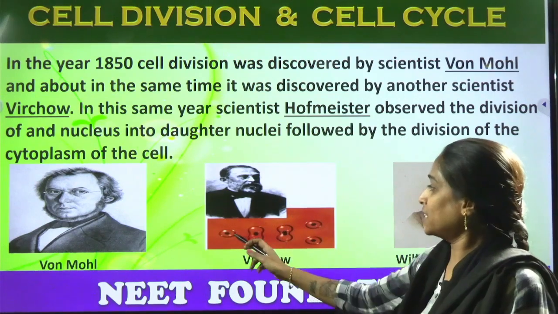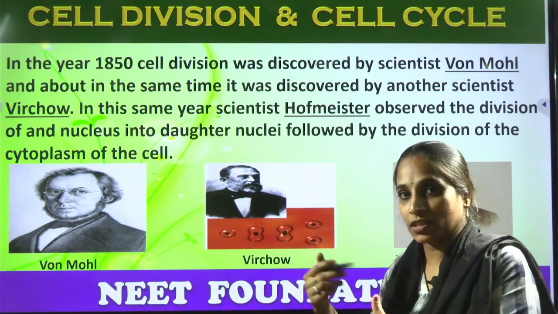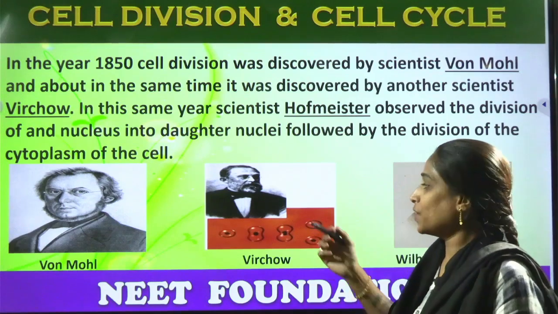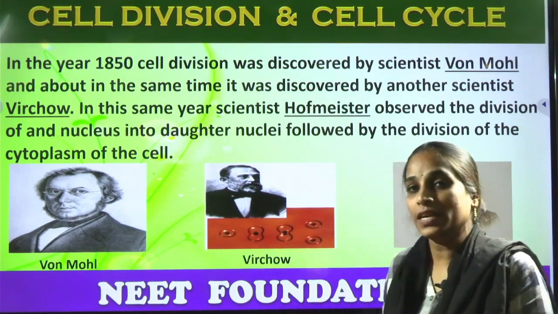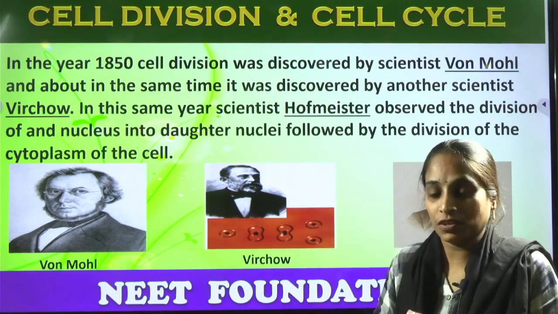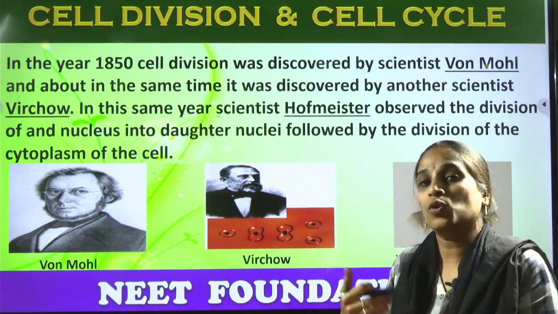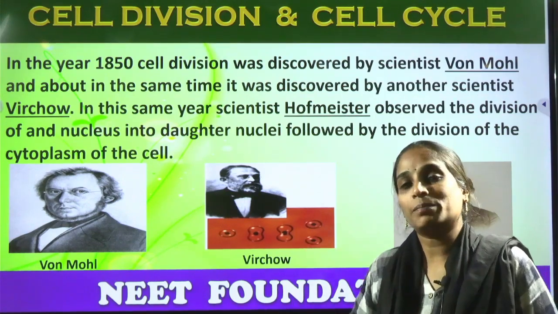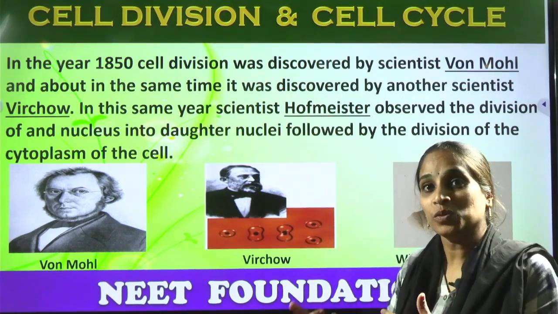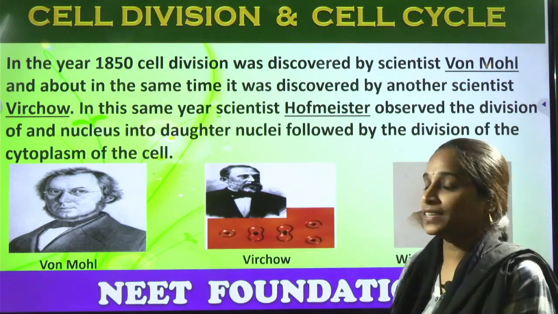After the division is completed, a new cell forms. How does it form? Based on the previous cell's existence. If they exist and undergo their own metabolic activities inside them, then they have the capacity to produce new cells. That was given by the scientist Virchow.